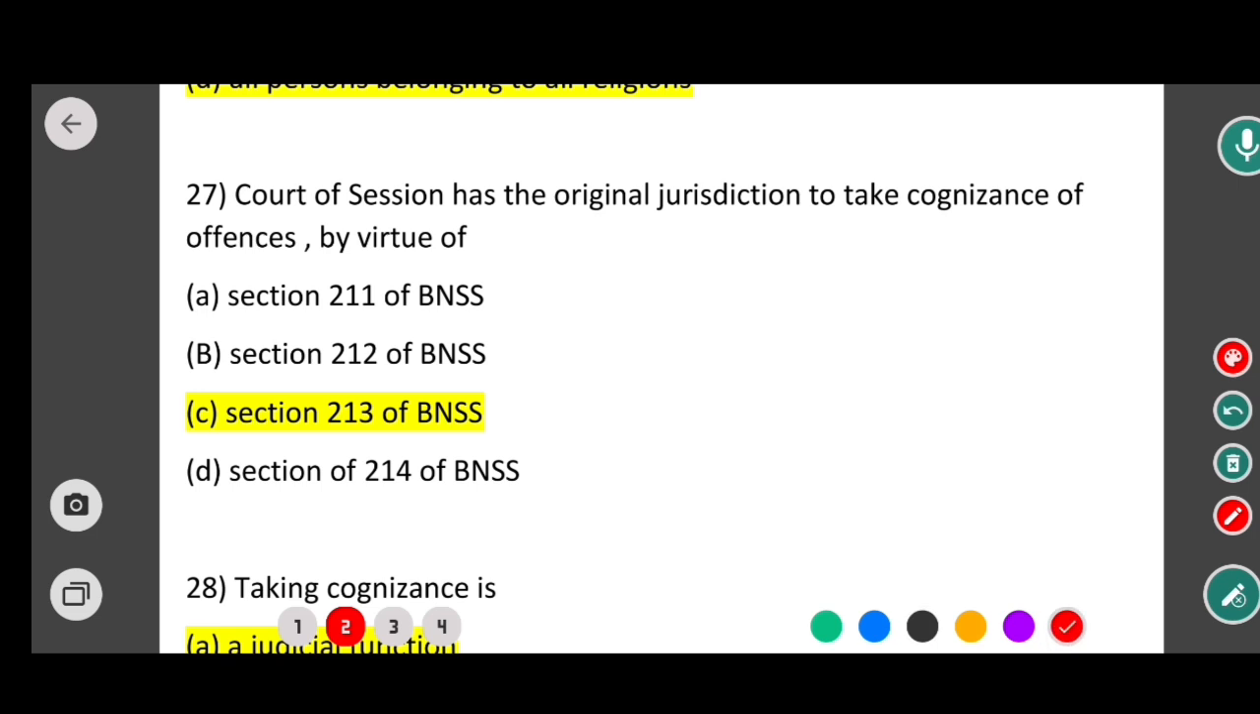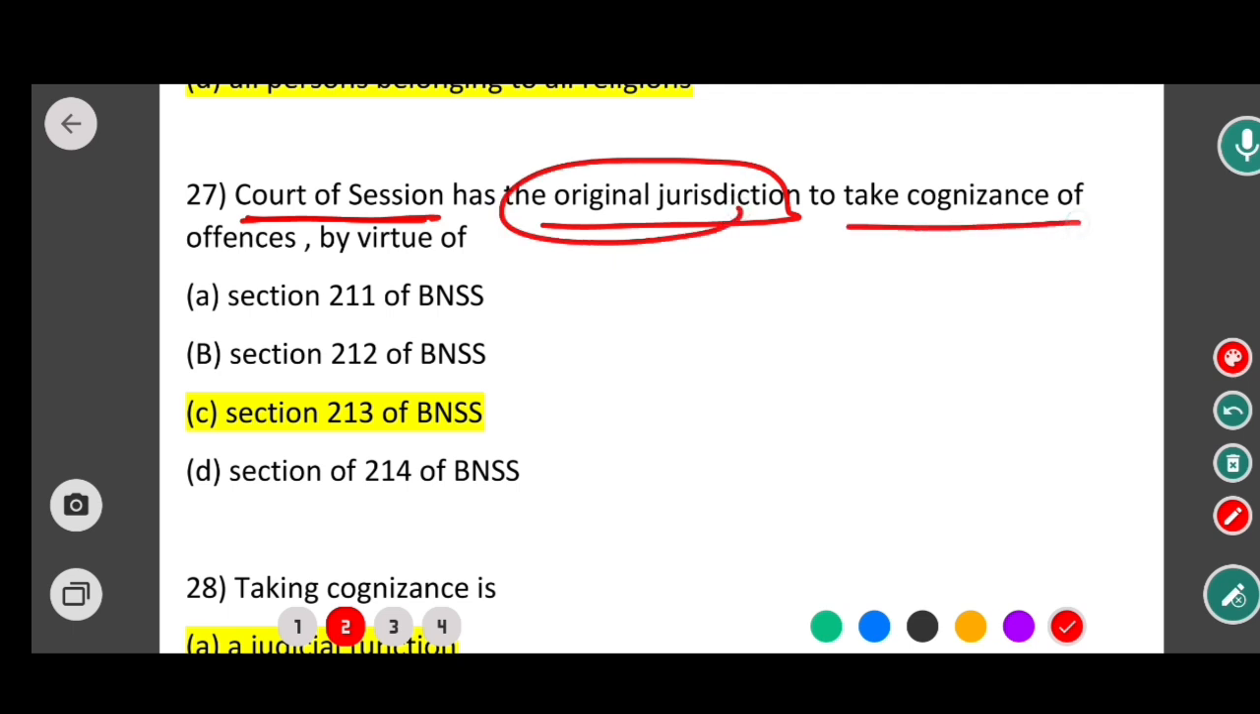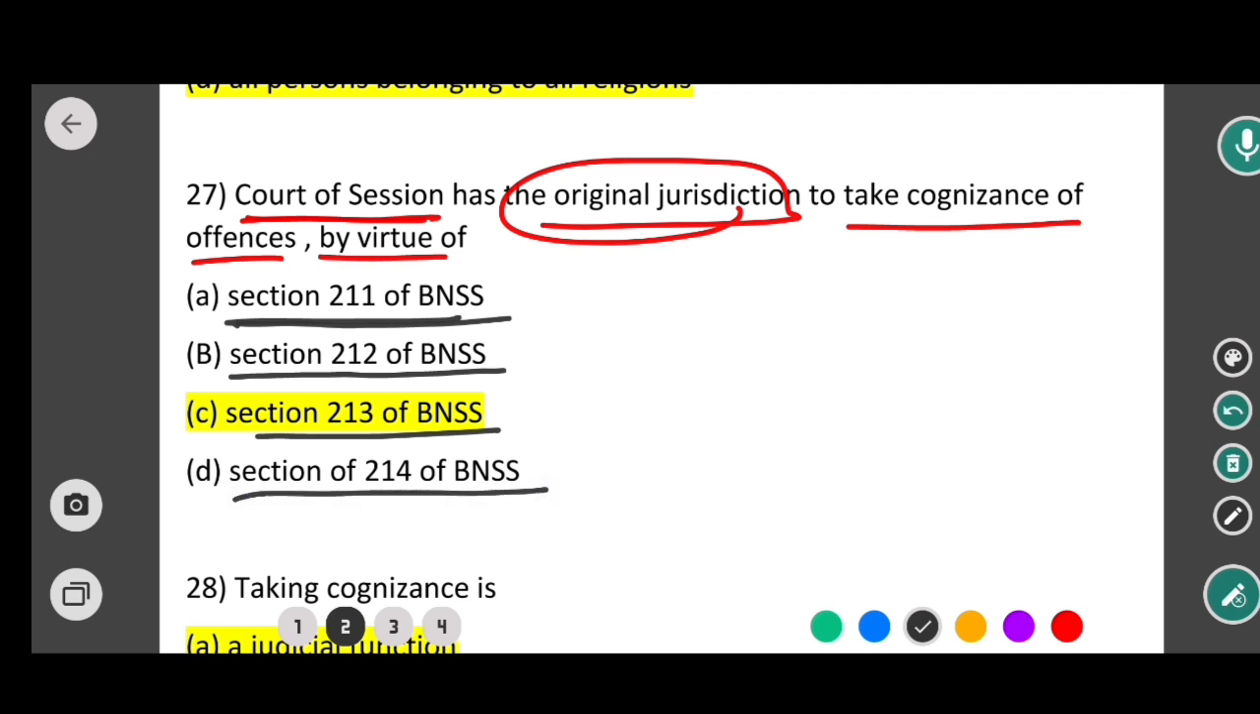So the next question is court of session. Court of session has the original jurisdiction to take cognizance of offence by virtue of which of the following sections? Options are section 211 of BNSS, section 212 of BNSS, section 213 of BNSS, section 214 of BNSS. So in this case the correct option will be option C, that means section 213 of BNSS.